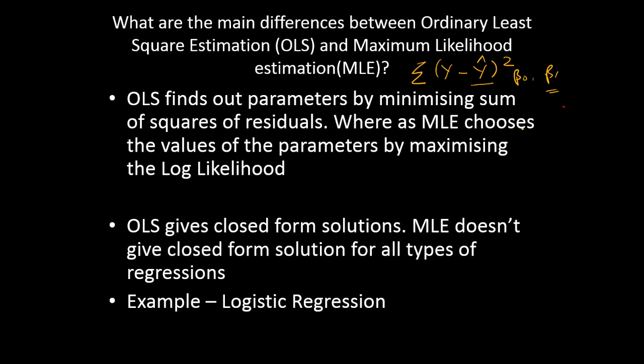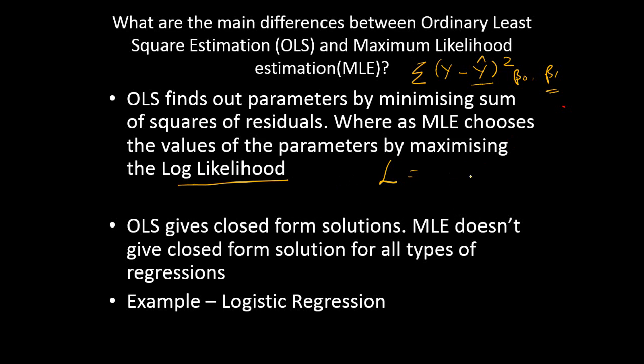On the other hand, MLE doesn't use this technique. MLE finds the values of the parameters by maximizing the log likelihood value, right? So it finds the likelihood first, which is nothing but the joint distribution of the density function.